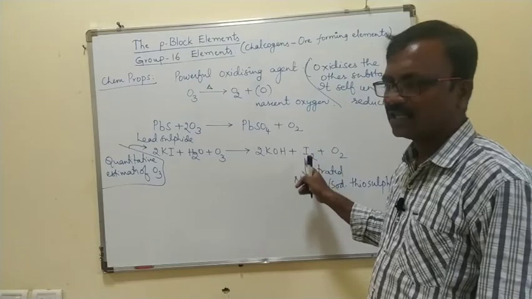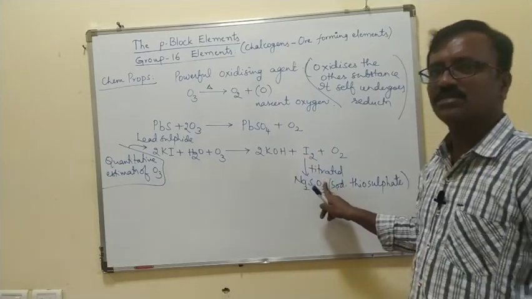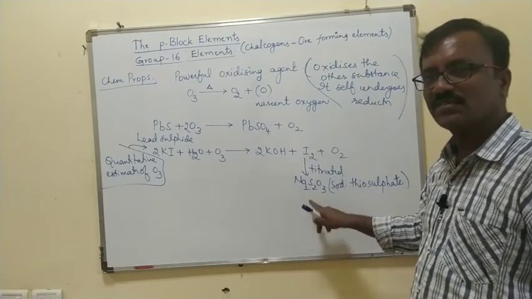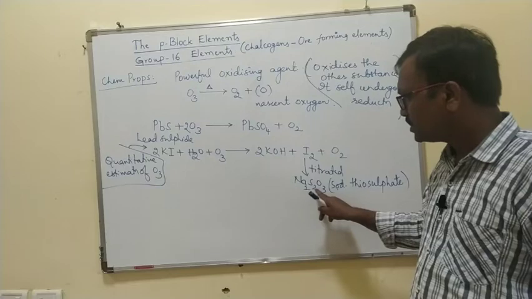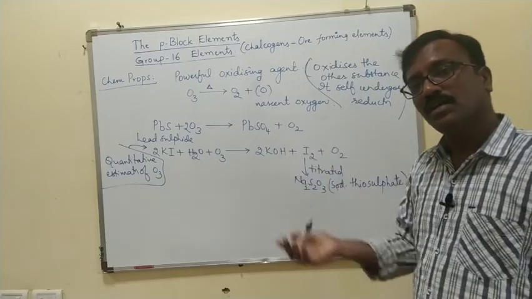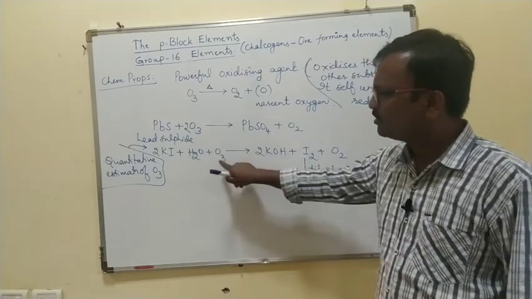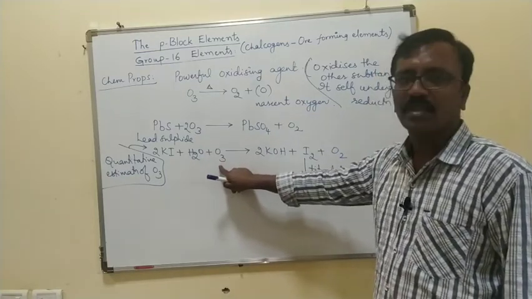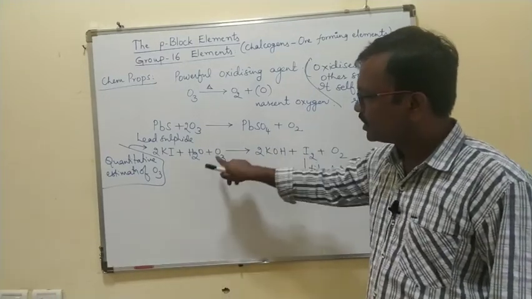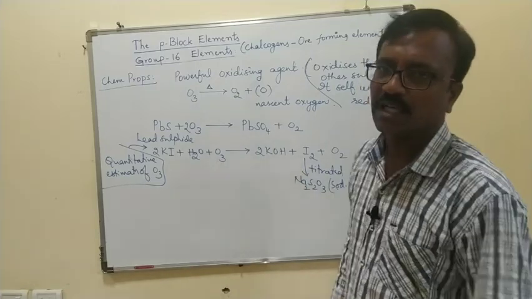When this liberated iodine is titrated with burette and pipette, right? You did this in P1 chemistry. Titrated with sodium thiosulfate, based on how much sodium thiosulfate is utilized, you can easily estimate the iodine. From this one, you can easily estimate the ozone. This reaction is used for the estimation of ozone.